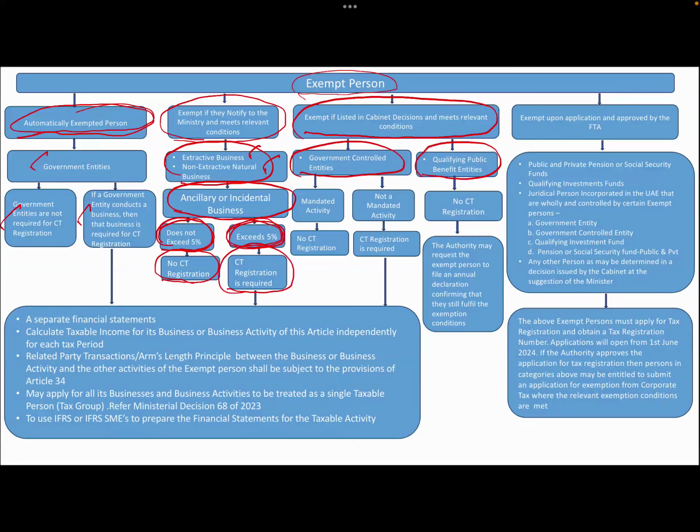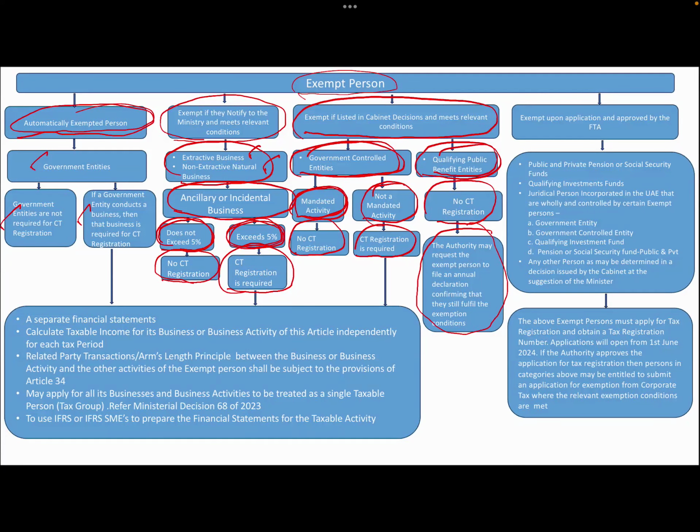Okay. Now again, under government controlled entities, there are certain mandated activities, and there are not mandated activities. Now, if these government controlled entities are doing only mandated activities, then they don't need to register for corporate tax. If they are not doing mandated activities, then they are required to register for corporate tax. So again, qualifying public benefit entities, no need for corporate tax registration. Okay, the authority may request the exempt person for an annual declaration confirming they still fulfill the exemption conditions.